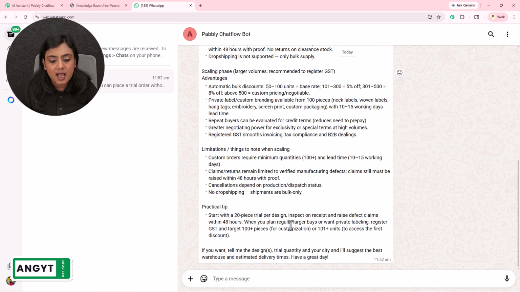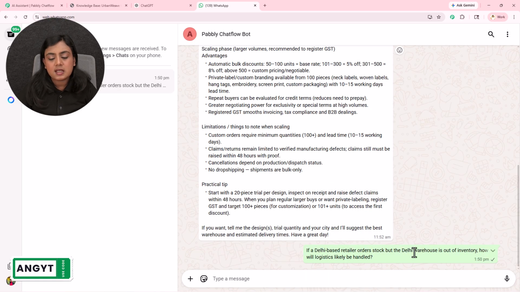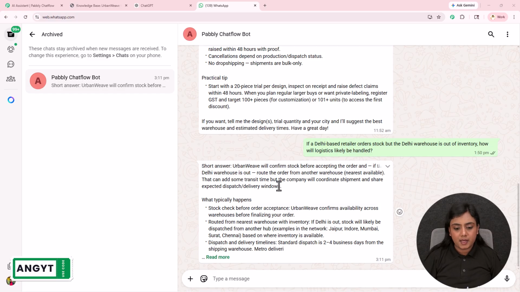Now after this, I have another question, that is, if a Delhi-based retailer orders stock but the Delhi warehouse is out of inventory, how will logistics likely be handled? So this is another question I'm asking this bot right here. I will wait for the bot to send the reply back to me. And I have received the reply.